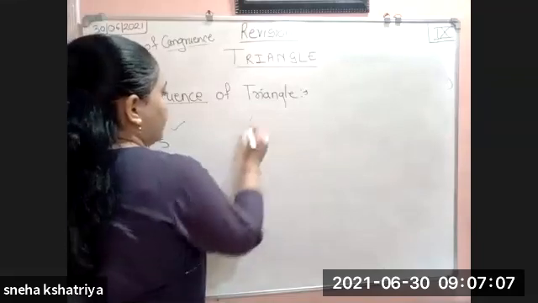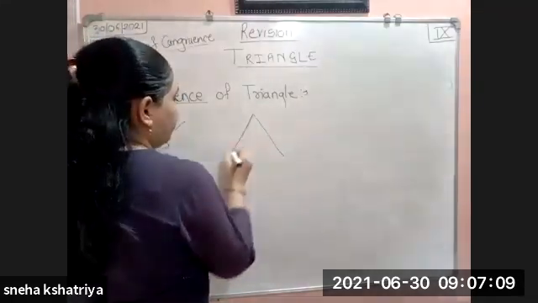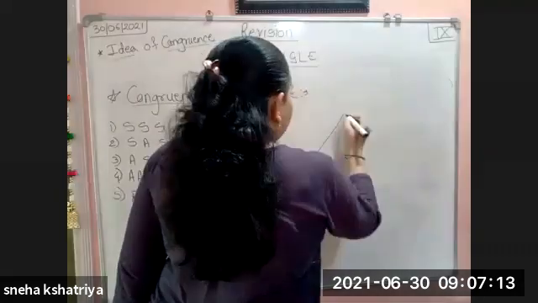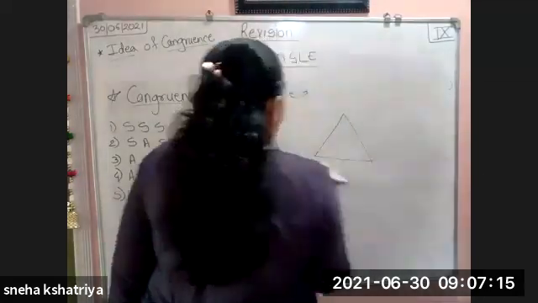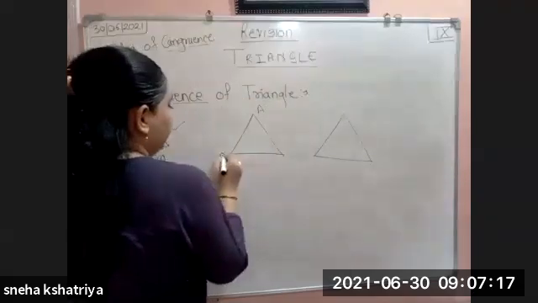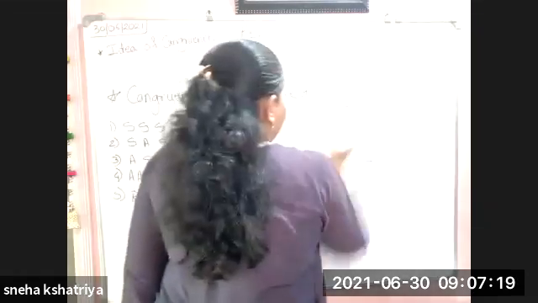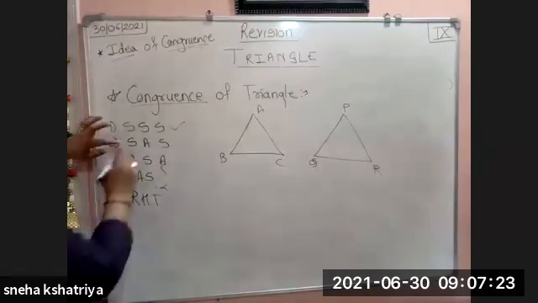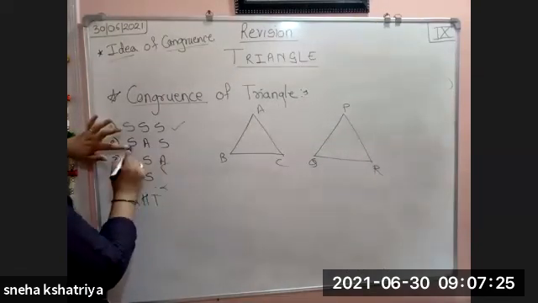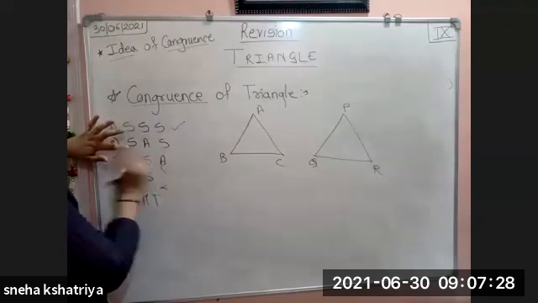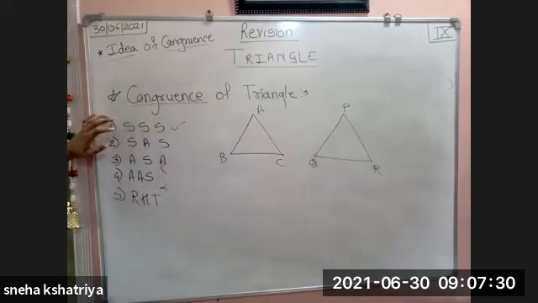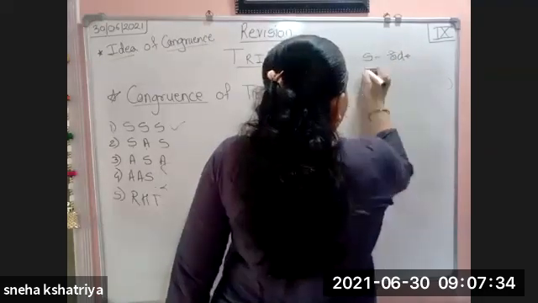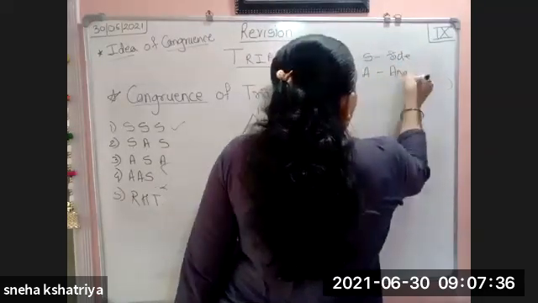If 2 triangles are given to you like this, A, B and C, P, Q and R. Now, SAS. S stands for side, A stands for angle. S means side, A means angle.